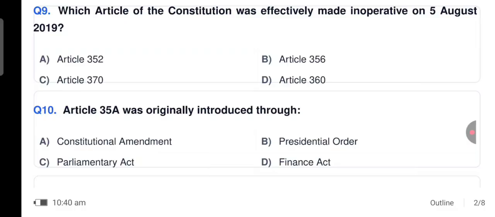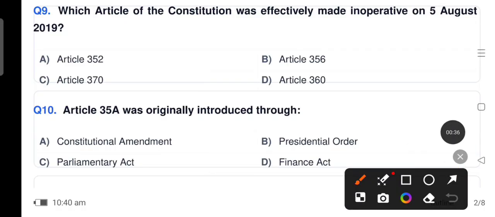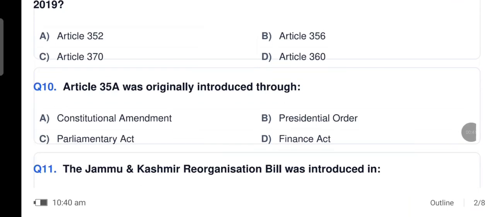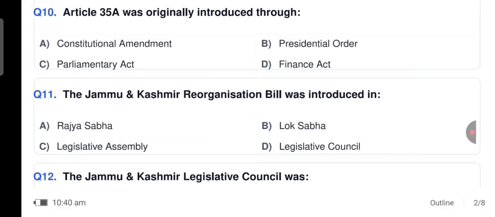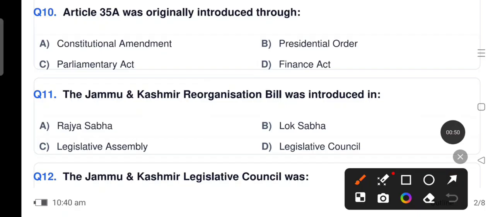So it was originally introduced through Presidential Order, B. The Jammu and Kashmir Reorganisation Bill was introduced in Rajya Sabha, option A.